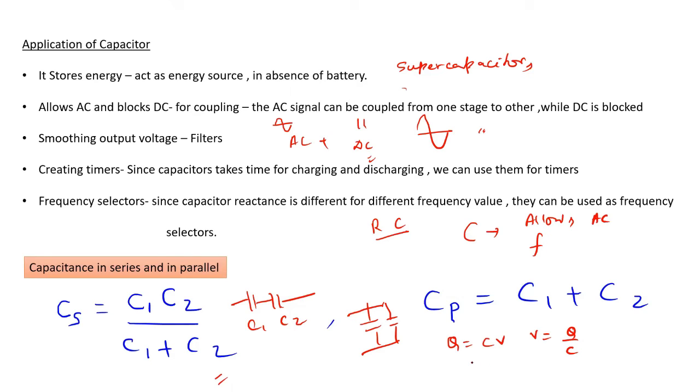If they are in series, like these two are in series, let's say the voltage across them is V1 and V2. Total voltage will be V1 + V2. That will be Q by C1 + Q by C2, and you can say Q by CS. So this will give this particular derivation. From this simple formula, we obtain the equivalent capacitance CS, and similarly we can get it for the parallel also. So you should try this one also once.